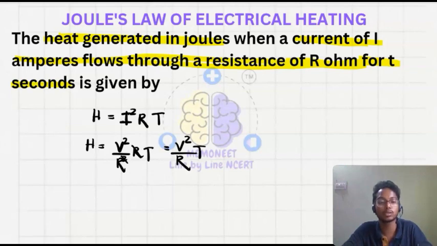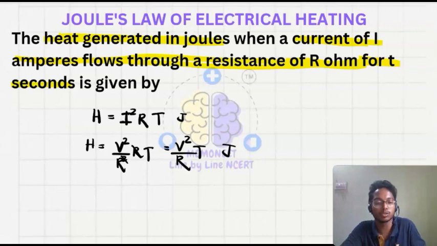When electrical energy is changed to heat energy, this is called Joule's law of electrical heating. So the formula is H equals I square R into T, and this will be in Joule. It is the same as work done, so the unit is Joule.